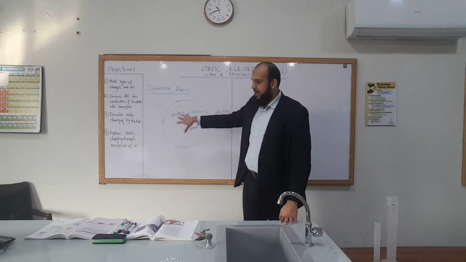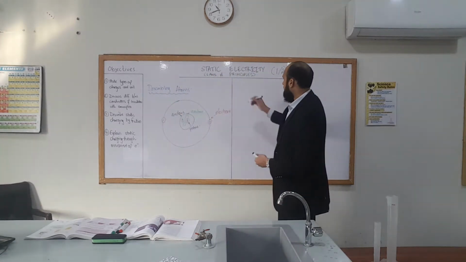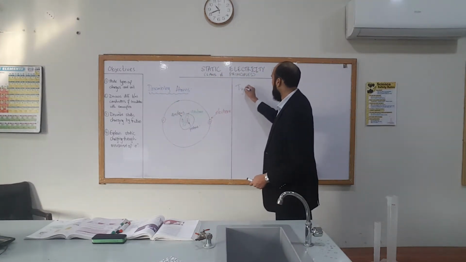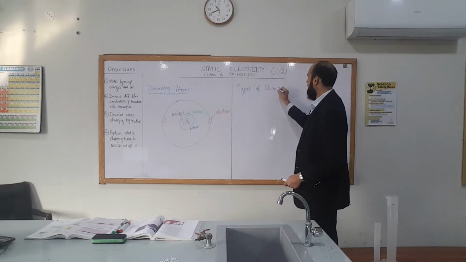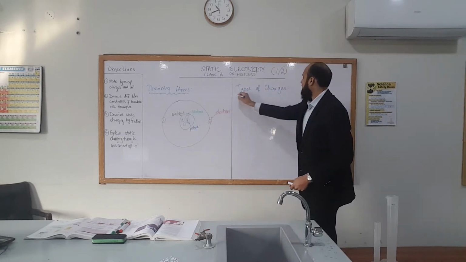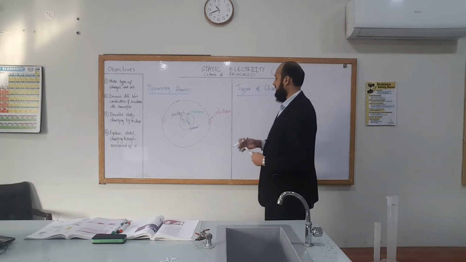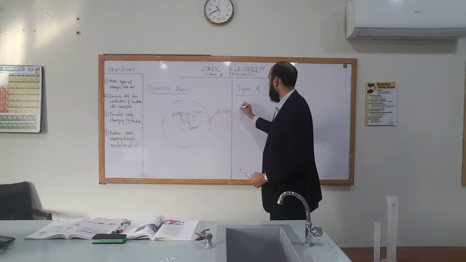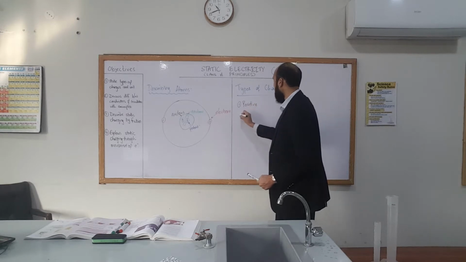There are two types of charges, so we can just jot that down quickly. Types of charges. There are two. They're known as positive and negative charges.